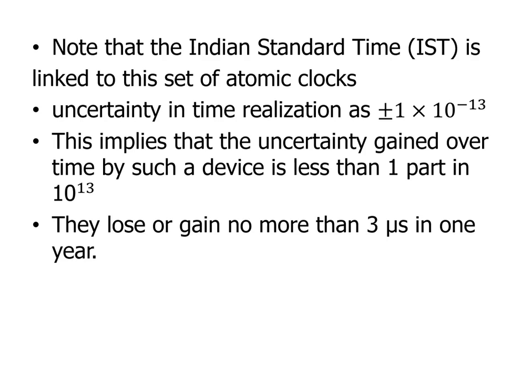They lose or gain not more than 3 microseconds in 1 year. 3 microseconds means 3 into 10 to the power minus 6 seconds in 1 year.